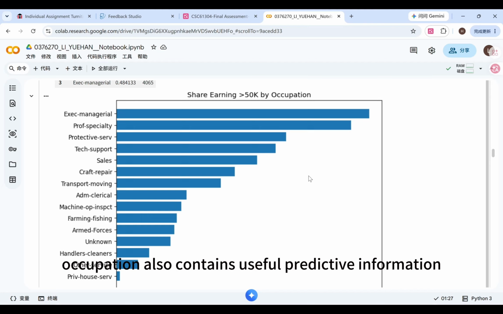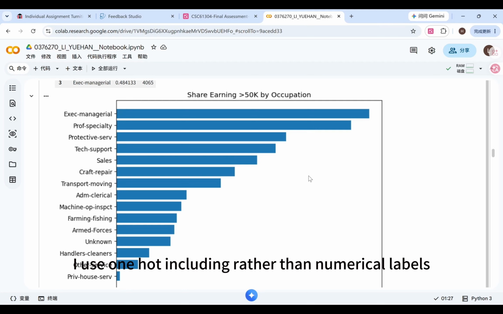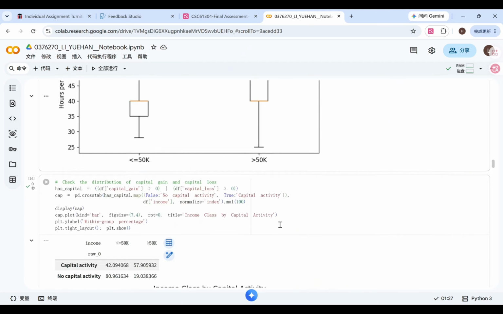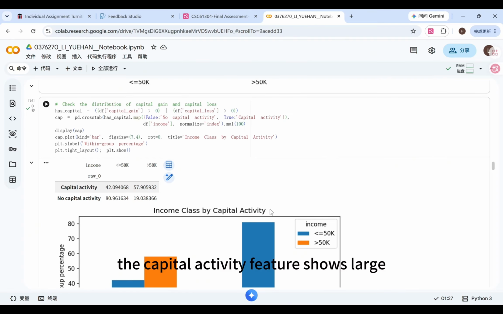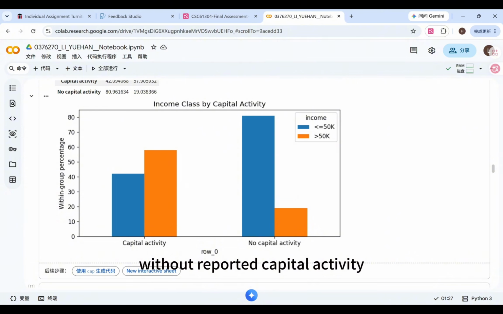Occupation also contains useful predictive information. Executive managerial and professional specialty occupations have higher positive class rates, while some service occupations have low rates. Because occupation is a nominal variable, I use one-hot encoding rather than numerical labels. The capital activity feature shows large differences between records with and without reported capital activity. This supports the creation of a binary has capital activity feature.